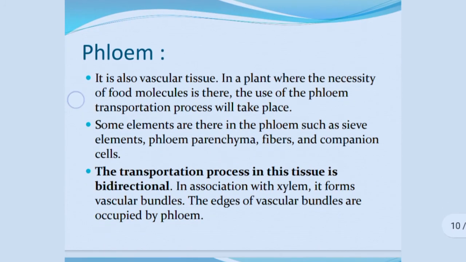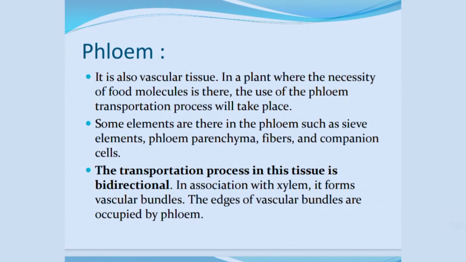The next conducting tissue is phloem. Phloem is also a vascular tissue. Where food molecules are needed in the plant, the phloem transportation process takes place. Elements in the phloem include sieve elements, phloem parenchyma, fibers and companion cells.